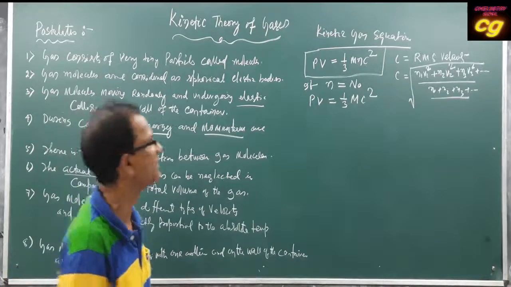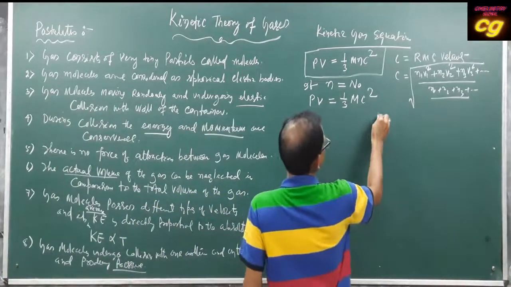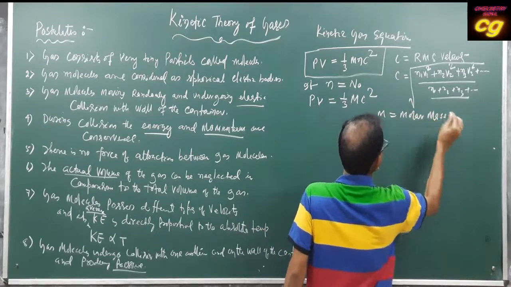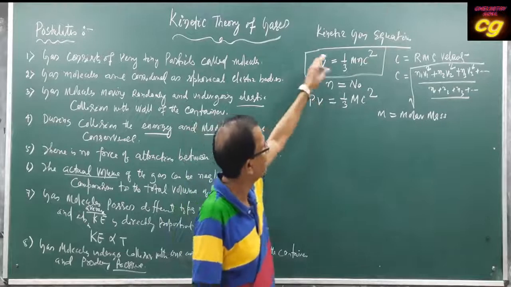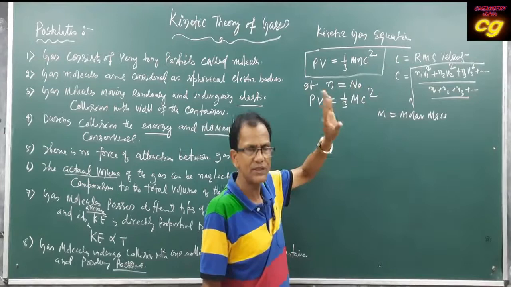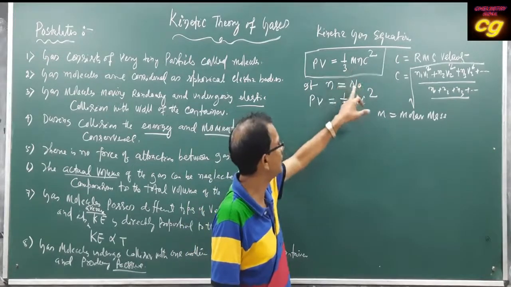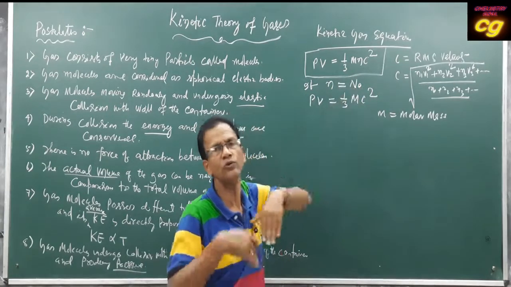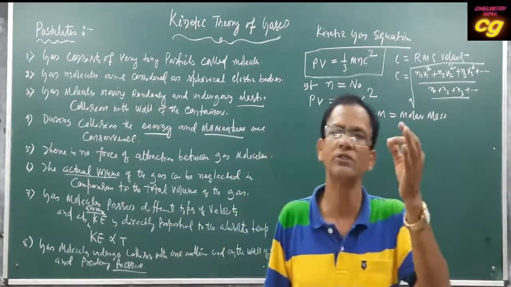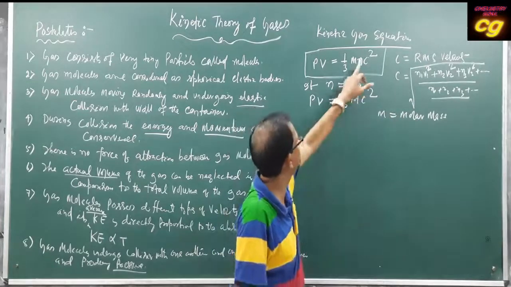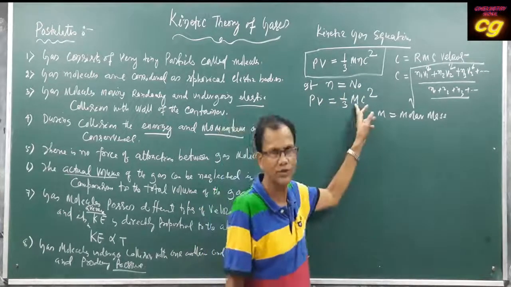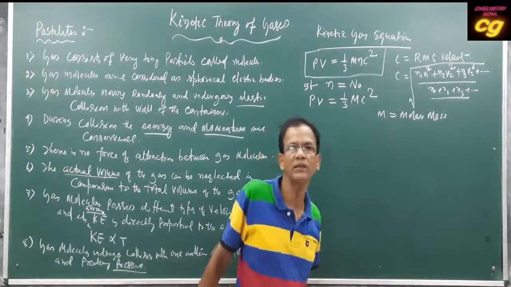Here capital M is the molar mass, because when n will be n0, then the mass of a particle is small m, and when multiplied by n0, the total mass will be molar mass, because one molar mass contains Avogadro's number of molecules. So PV is equal to 1 by 3 M c square.